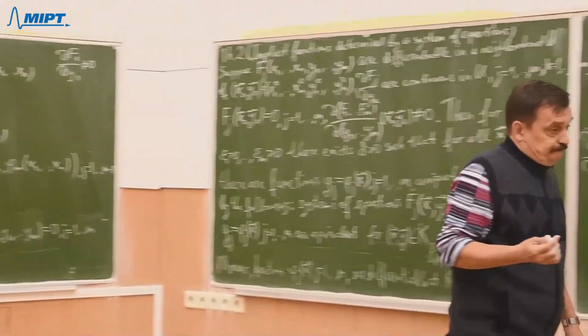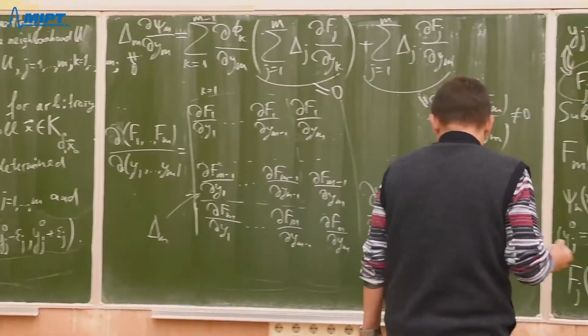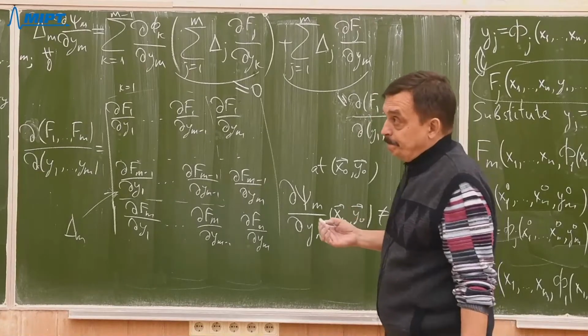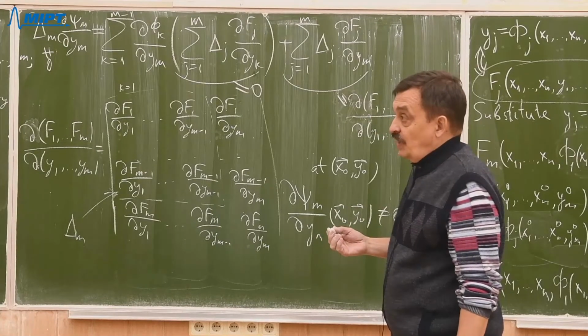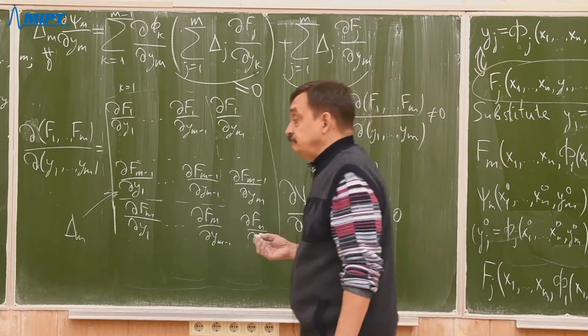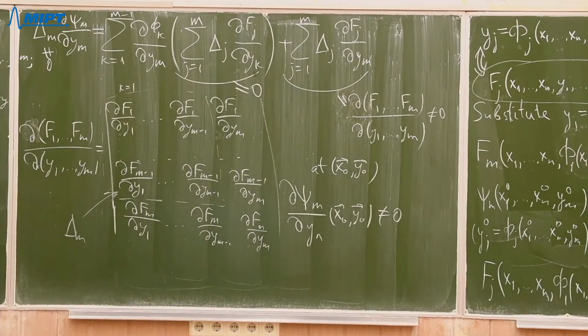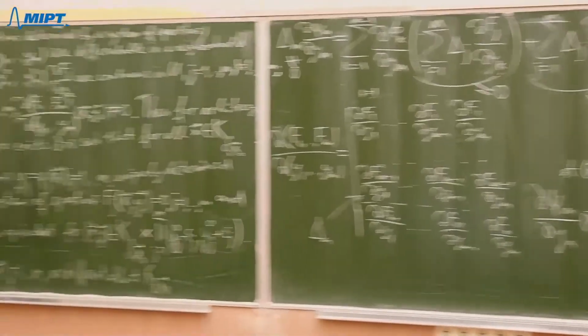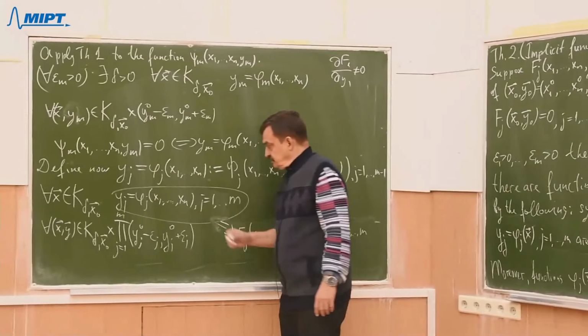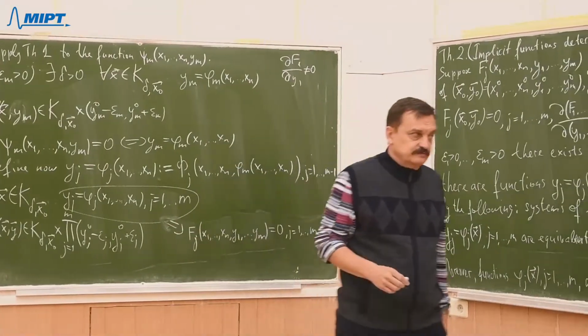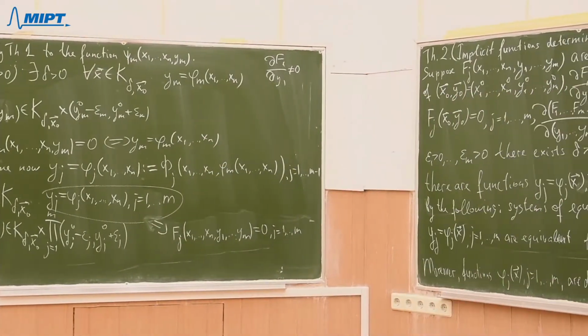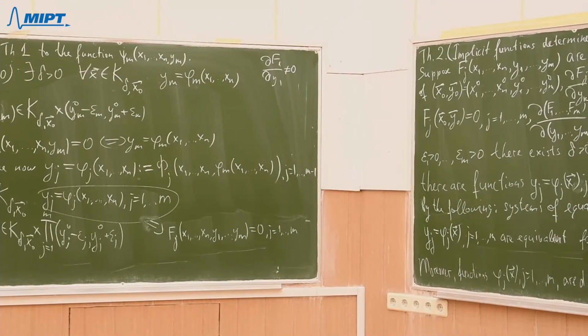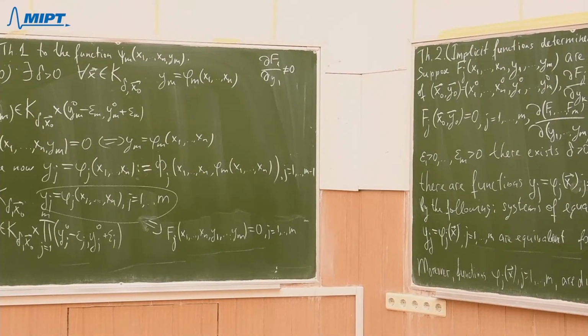But in principle, we can obtain non-uniqueness, right? So it means we need to prove that converse is also true. How to do it? By contradiction.